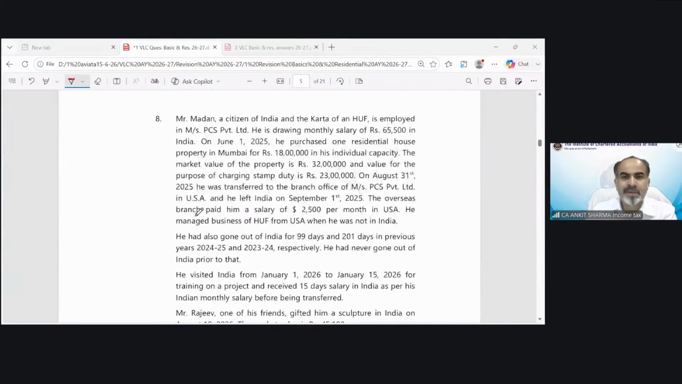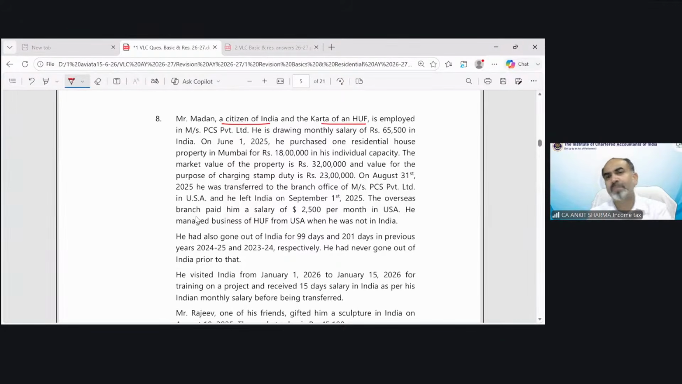So question number 8. Mr. Madan, citizen of India and Karta of an HUF. So in this case, he is a citizen of India and Karta of an HUF. I believe in this question, they will ask you to find out the residential status of both. He is employed in Messrs PCS Private Limited, drawing a monthly salary of 65,500 rupees.